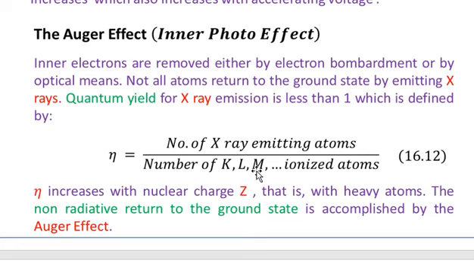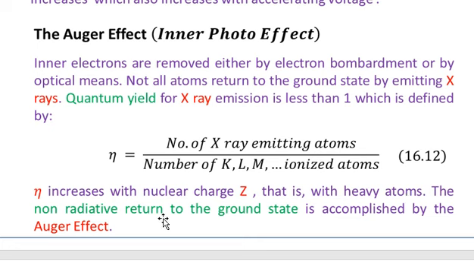And of course, obviously, eta has a value which is less than 1, because all the ionized atoms will not radiate. Some of them will relax through the non-radiative process, and the relaxation through a non-radiative process is referred to as the Auger effect. Eta increases with nuclear charge Z. So for the heavier atoms, the value of eta will be relatively larger. That is with the heavy atoms.